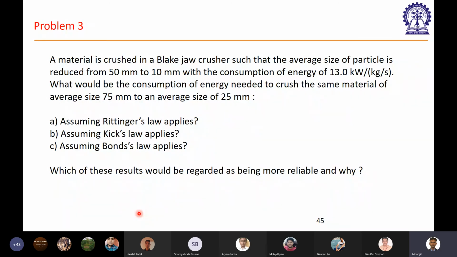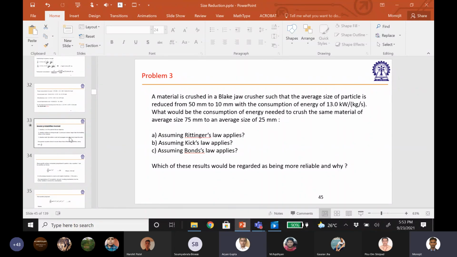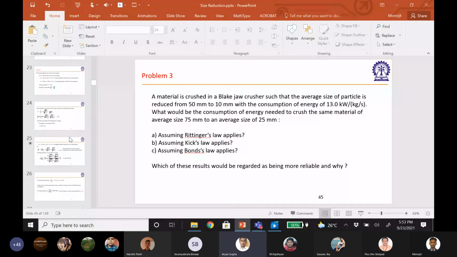See, the particle order is in the 100 to 10 millimeter span, right? So 10 to the power 2 to 10 to the power 1 millimeter. This is the operating size range in this problem. Now go back and check the graph that we discussed in the last class. Which law falls into this particle range? Sir, between Bond and Kick.